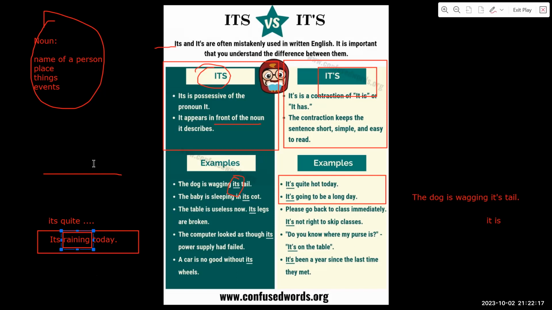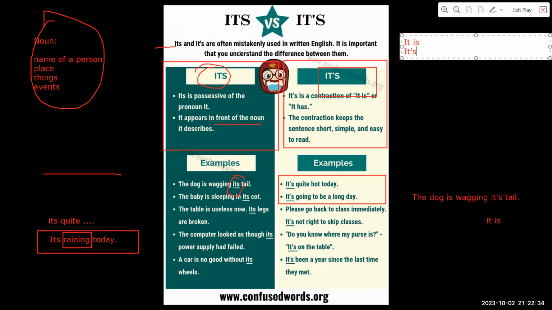Wait, let me write here. It is, right? So the rule for that one is, if you know some of the grammar rules, subject, verb, this is supposed to be verb, plus.